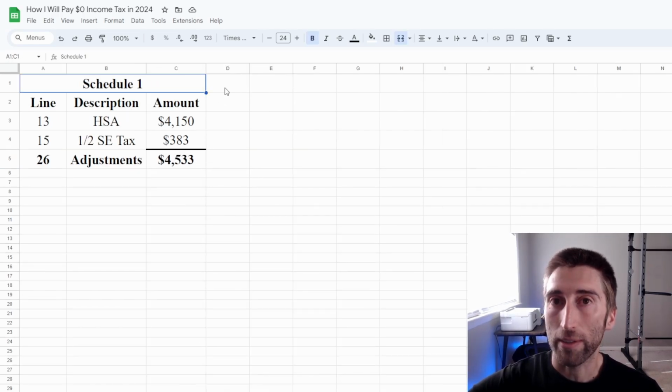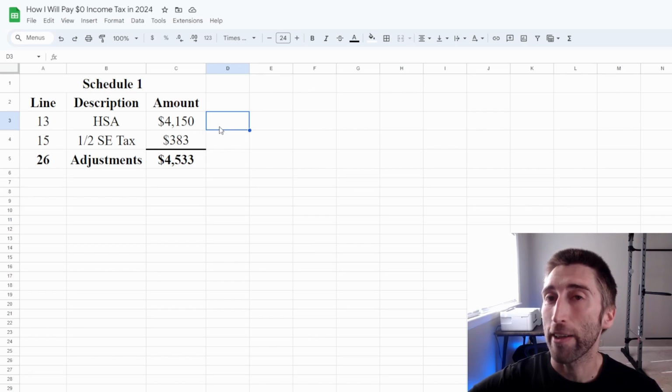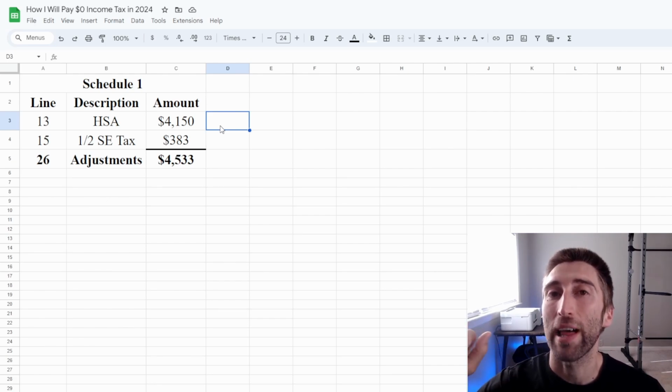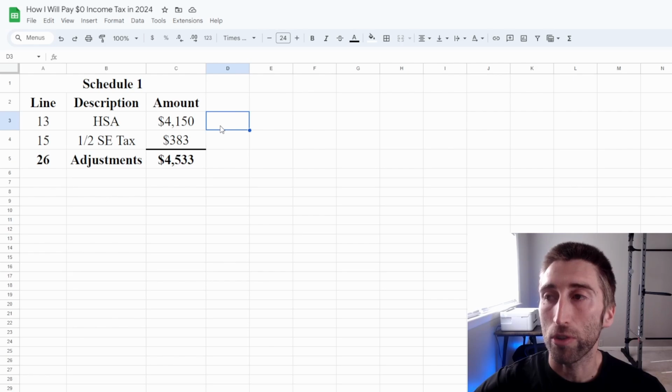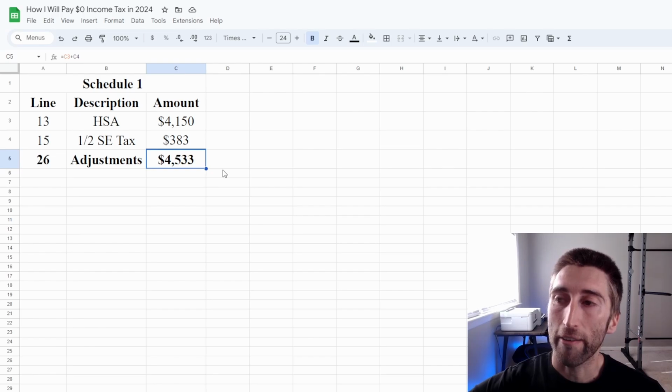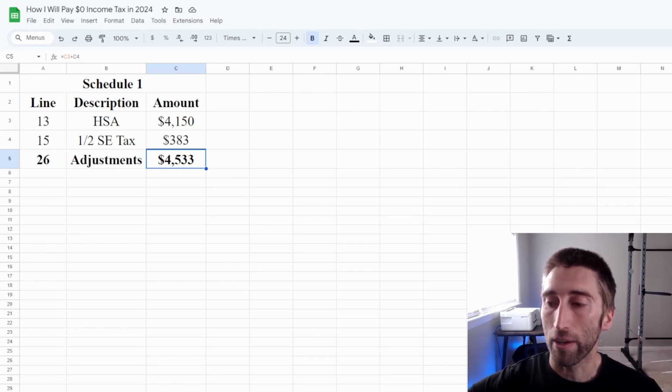Now, take a look at this real quick. The Schedule 1, which is going to be my adjustments that I estimate. My HSA, I only am going to be able to deduct $4,150 because currently this year in 2024, I'm the only one who has an HSA eligible plan. My wife has a different plan this year, so she's unable to contribute to an HSA. And so that's why it's at $4,150 this year. And then there's that half of the self-employment tax. So that's why I have $4,533 of adjustments.